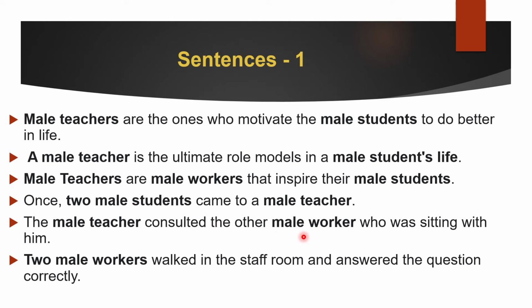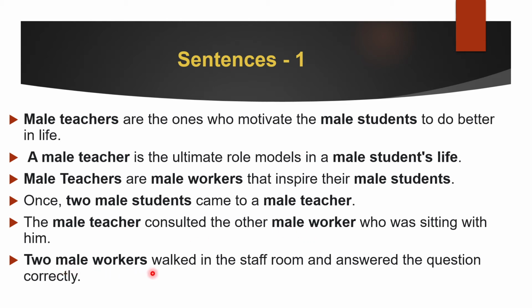Which means that the male worker over here should be nasab. Correct. Why should it be nasab? Because of who this person consulted. The male teacher consulted. But whom did he consult? That's the question we ask. Whom did he consult? The male worker. So how do we translate male worker in one word in Arabic? Yes, amilin. Amilin. No, it's not amilin. It's amilan. Sorry. It's amilan. It should be nasab. It's not jar. It's nasab. Amilan.